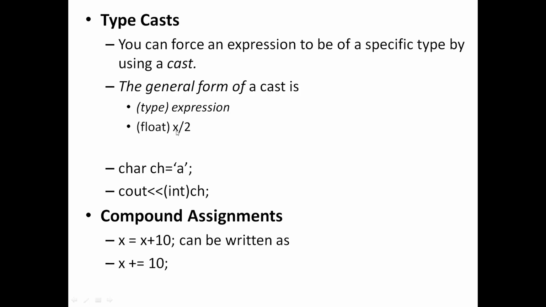One purpose of this type of conversion is that if you just do x divided by 2, where both are integers, you won't get the fractional part of the result. But if you want the result to be in decimal form, then you can force this by writing float here.